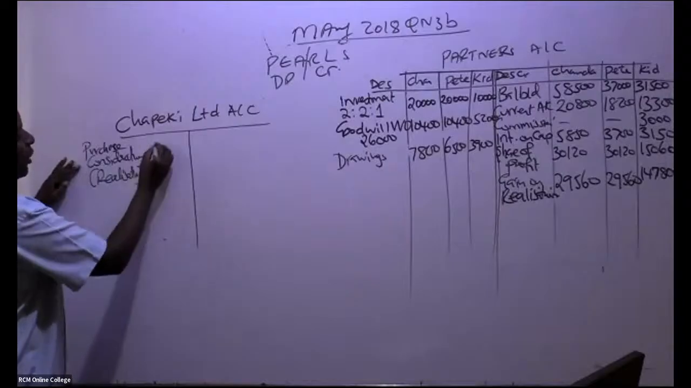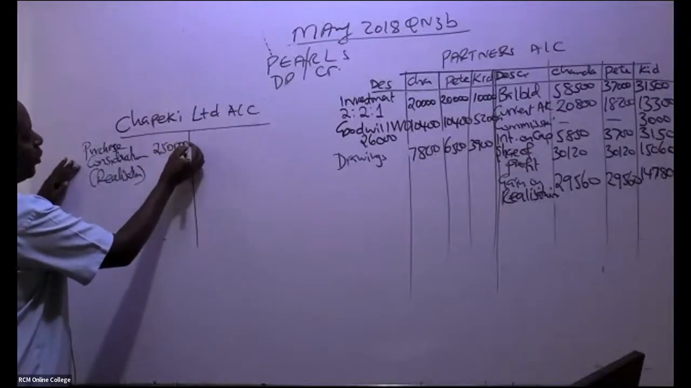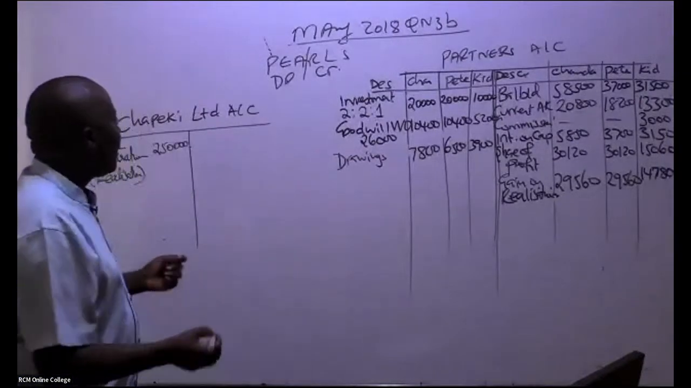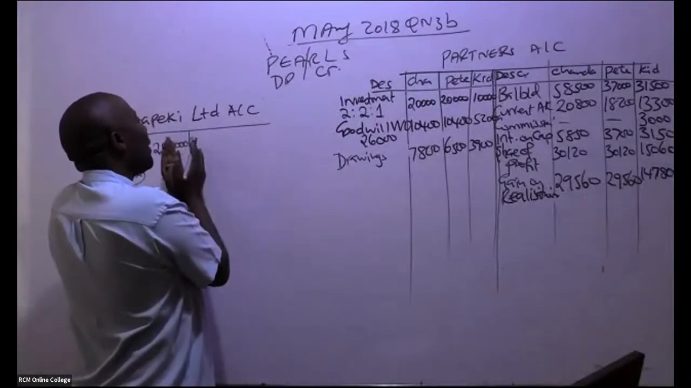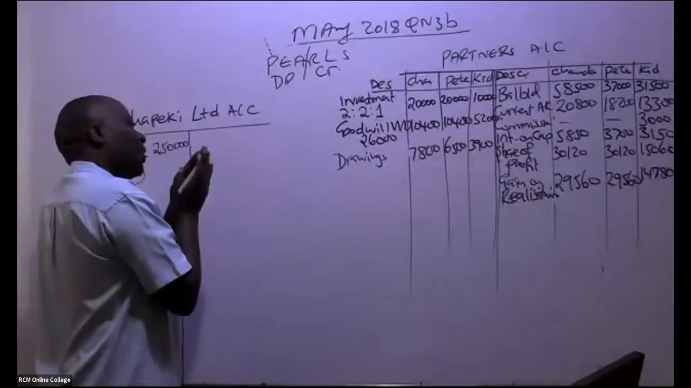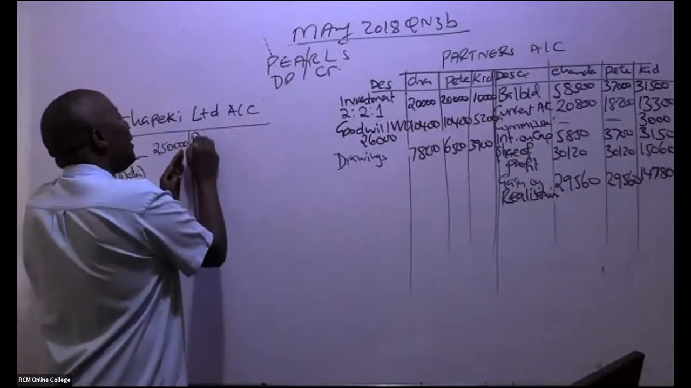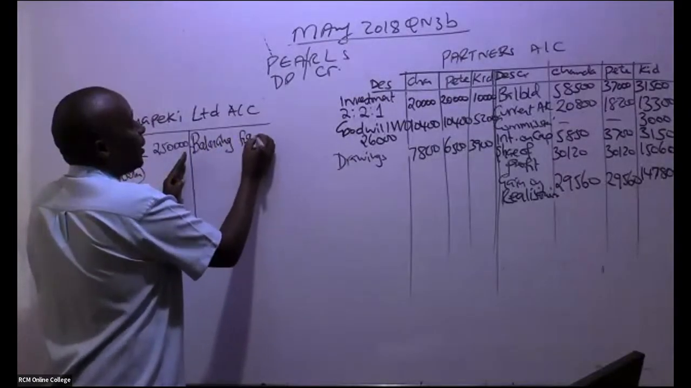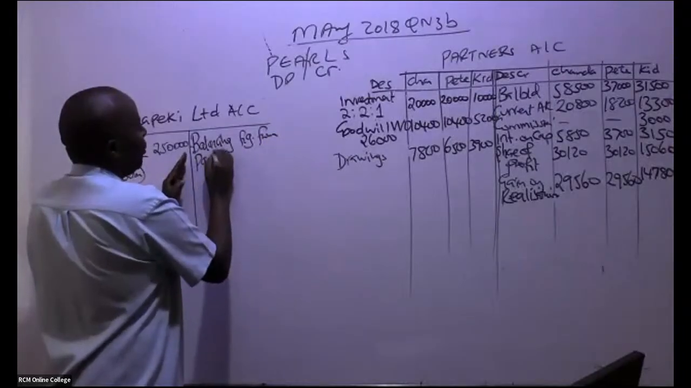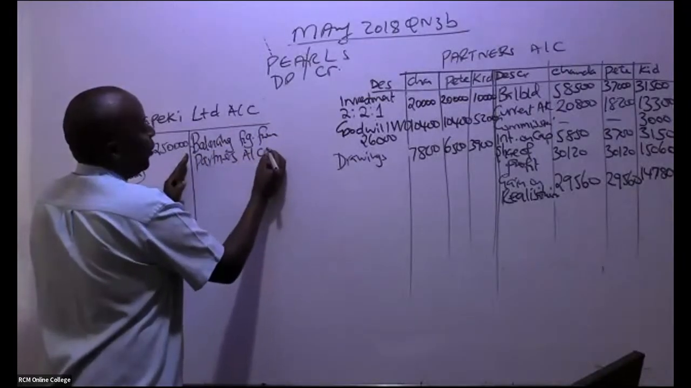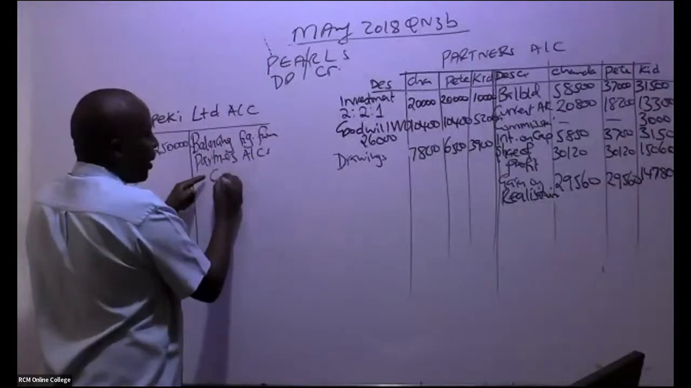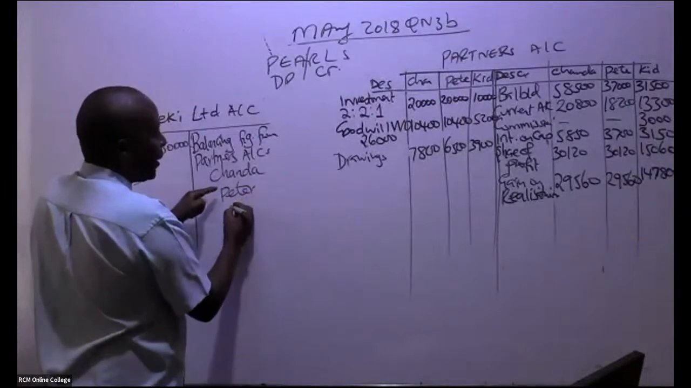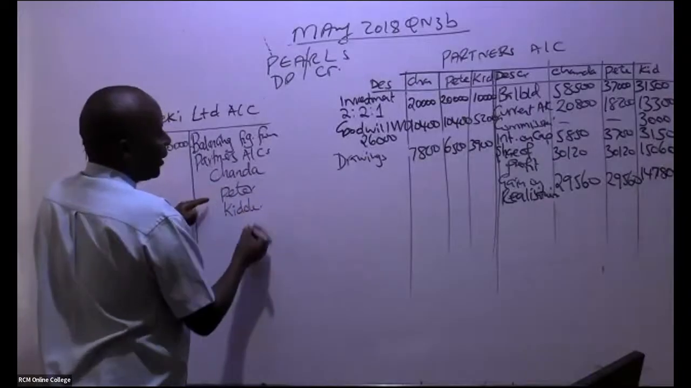So this realization, this was 250,000. And now remember this account also gets balancing figures from the partners' accounts. From partners' accounts, you write each partner here. So we have Chanda, we have Pete, we have in this case Kidole, like that.